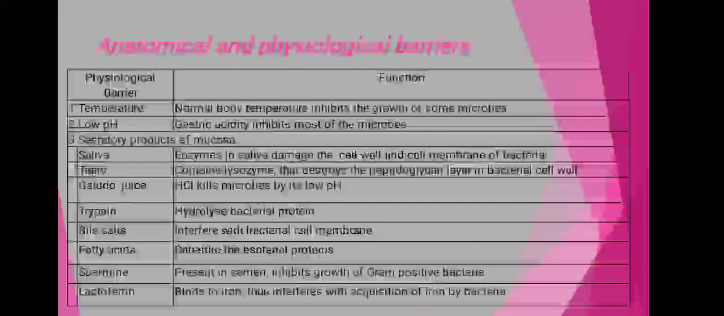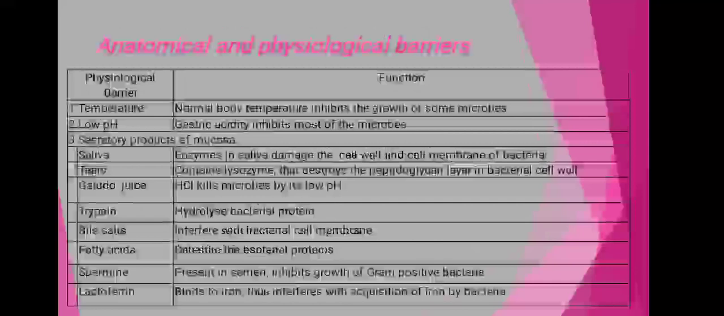Now the secretory products of the mucosa, that is the saliva. Within the saliva there are enzymes which are responsible for damaging the cell wall and the cell membranes of bacteria. Tears contain lysozyme, which destroys the peptidoglycan layer of the bacterial cell wall. Then the gastric juice contains hydrochloric acid, which kills microbes by the low pH. Then trypsin hydrolyzes bacterial proteins. Bile salts within the intestine interfere with the bacterial cell membrane. Then fatty acids denature bacterial proteins.